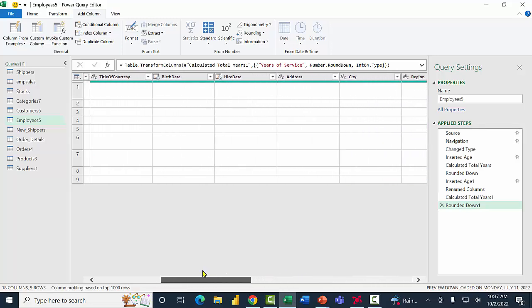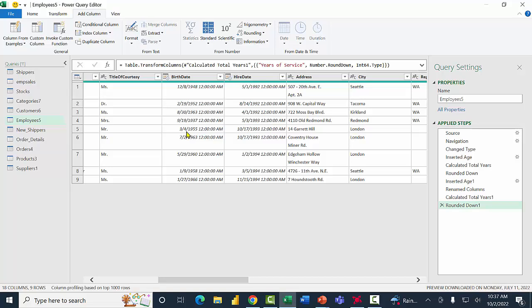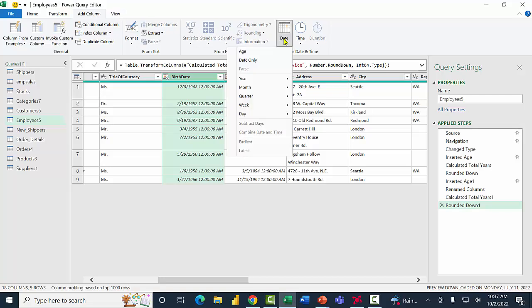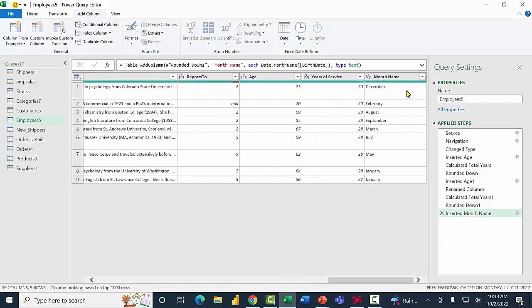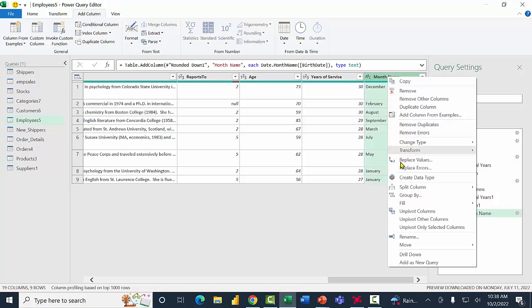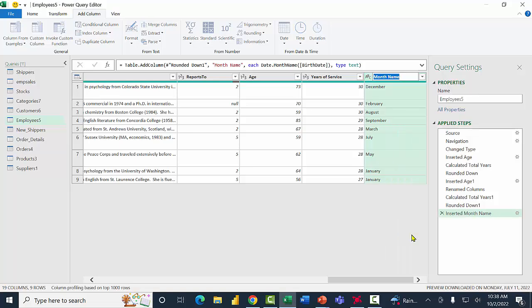Now, let's see what else I can do with that birth date. I want to capture each person's birth month. And you're going to see this one's built right in. So I'm going to click on the birth date again. I'll pick the Add Column menu. I'll pick the word Date here. And then these are all built right in. So I'll pick the word Month. And I'll get the name of the month. And now if I scroll to the right, I do have a column that's called Month Name. I'm going to change that to say Birth Month. I'm going to just right click on that column and pick Rename, and I'll type in Birth Month.